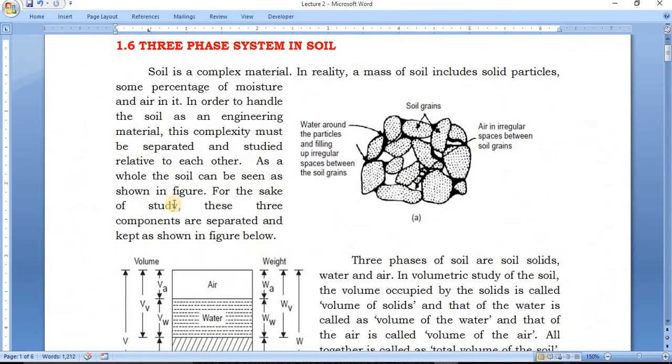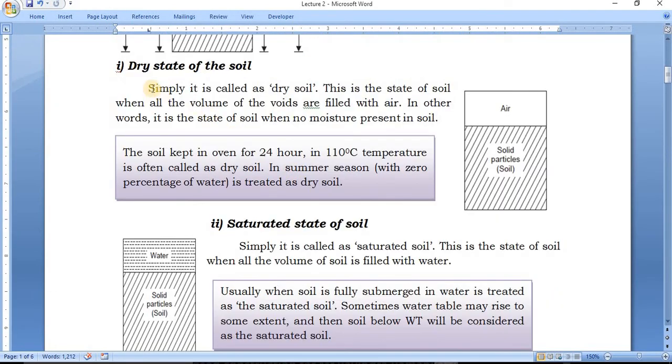First case, when the soil is in a completely dry state, what is going to happen? All the voids will be filled by air only. There will be no water. So this is the first case when the three-phase system gets converted to a two-phase system. Why is it called a two-phase system? There are only two elements. Why is the other called a three-phase system? Because there are three elements.